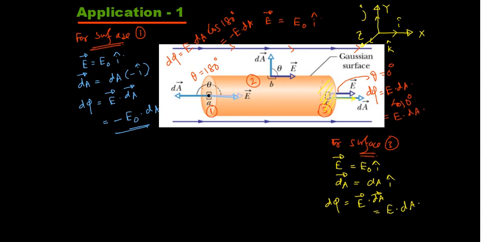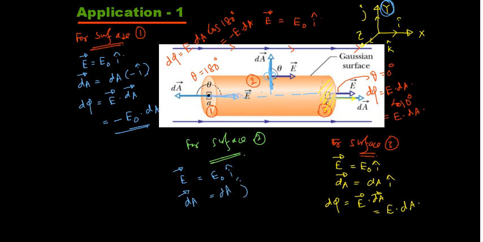Think about surface 2 here. For surface 2, if I want to calculate the E vector, it is along i cap, so simply E naught into i cap. But for the area vector, this is the axis of the cylinder, and it is in the radial outward direction, meaning dA is along j cap. So dA vector is equal to dA j cap. So d phi is equal to E naught dA, i cap dot j cap.